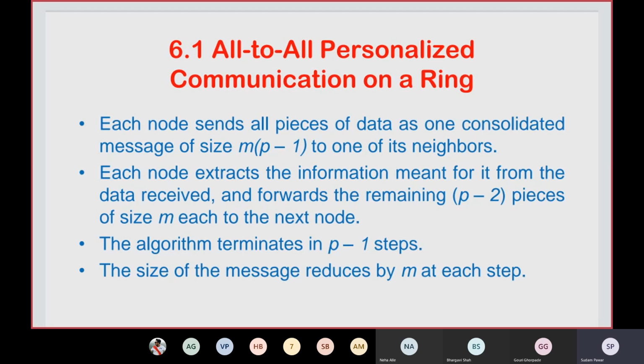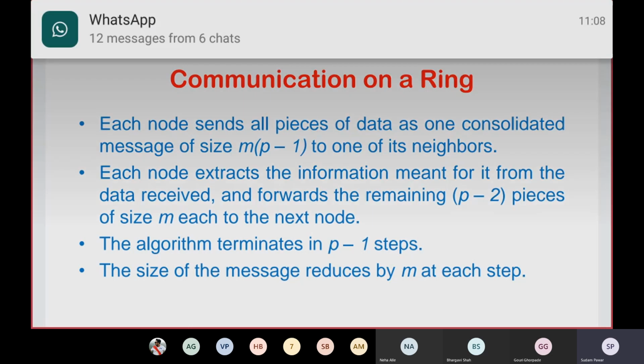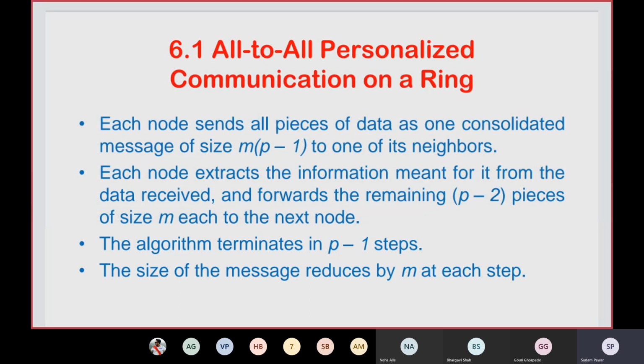That is, 0 will have the 0th message on the same node, then 1 will have its own message for its own node also. That is also considered, but it is available on that node itself, so it will only receive data from the p minus 1 nodes in that network. Okay, so all-to-all personalized communication on a ring, we'll discuss this one.